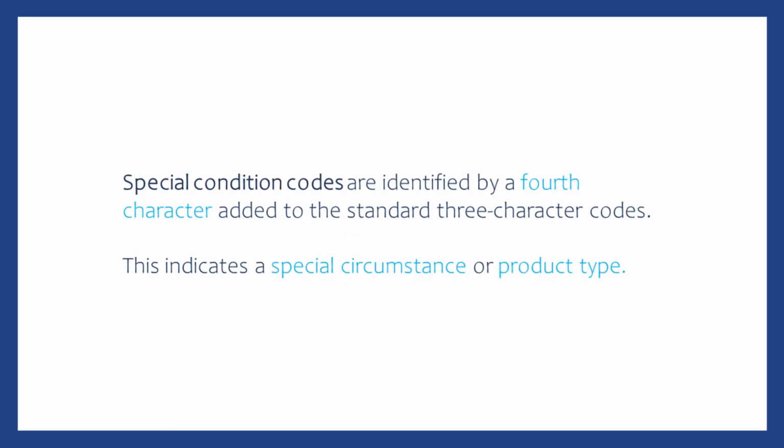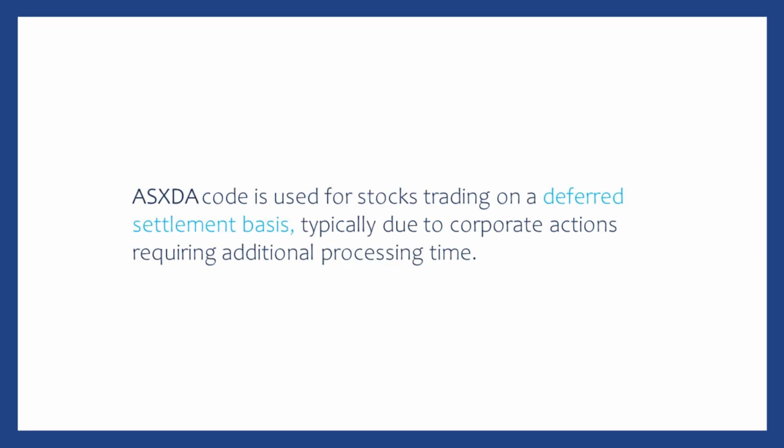ASX uses special condition codes to indicate unique situations. For example, ASXDA is the code used for deferred settlement basis trading, which occurs when there is a corporate action, such as a stock split, that requires additional processing time. Stocks trading with the ASXDA code will settle on a deferred date.